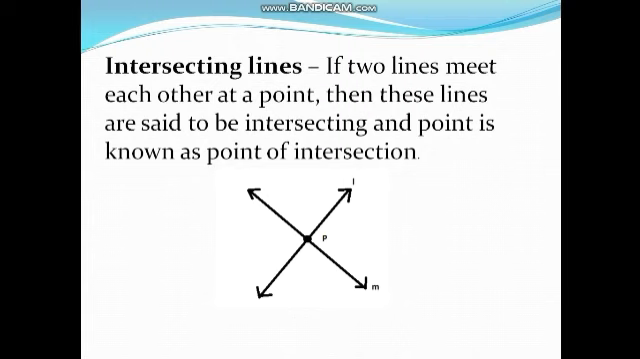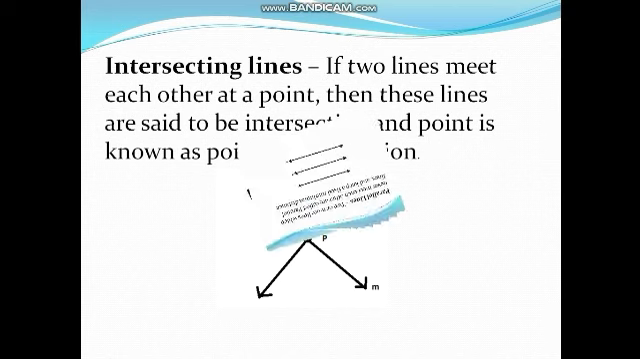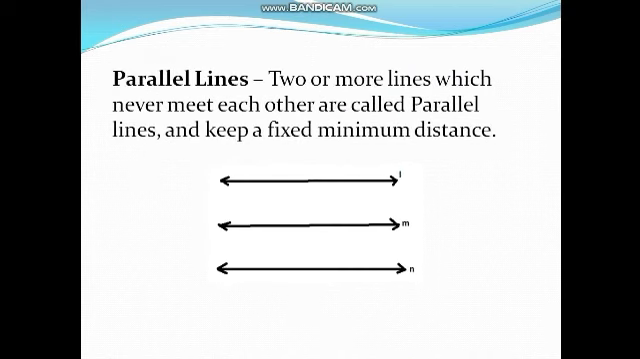Now next to parallel lines. Two or more lines which never meet each other and keep a fixed minimum distance are called parallel lines. Here we can easily see there are three parallel lines l, m and n.